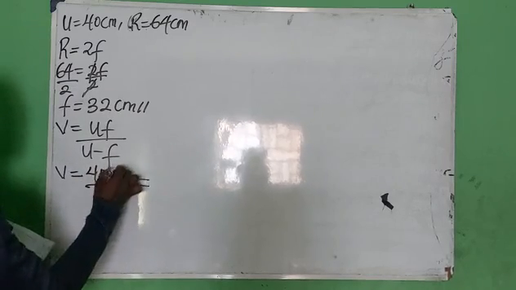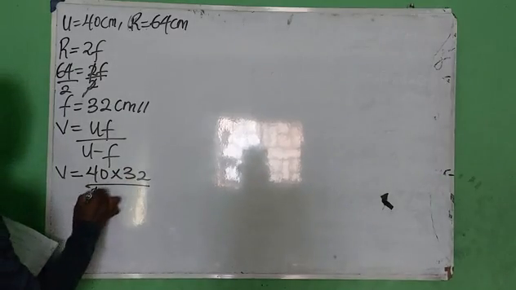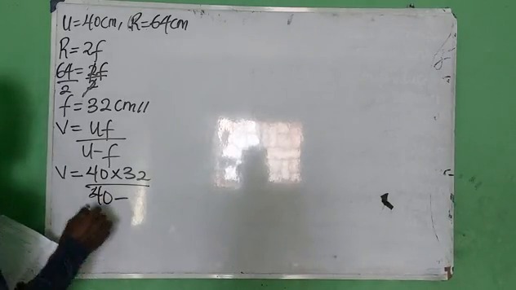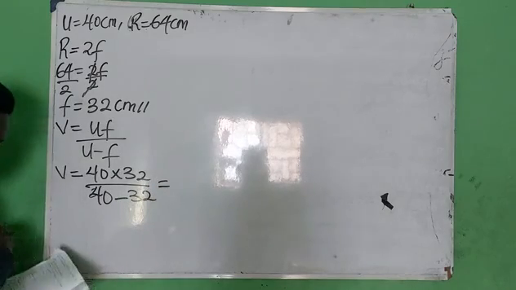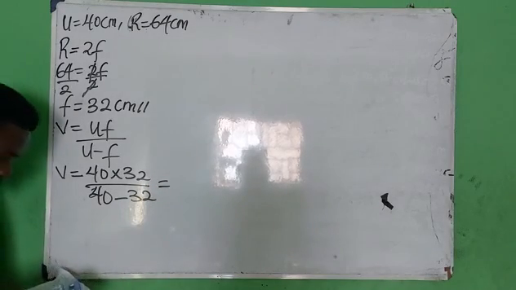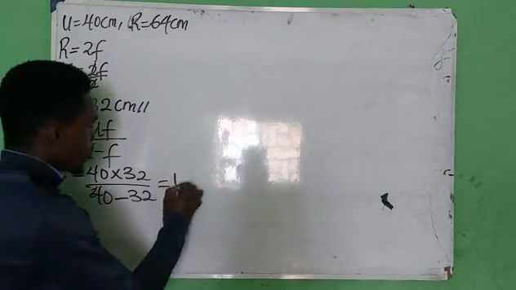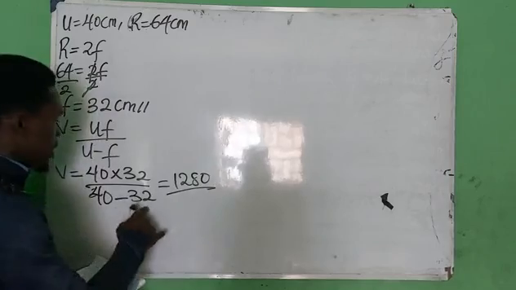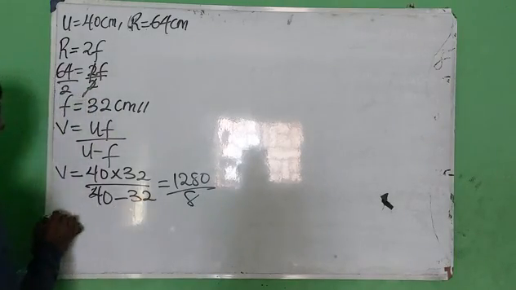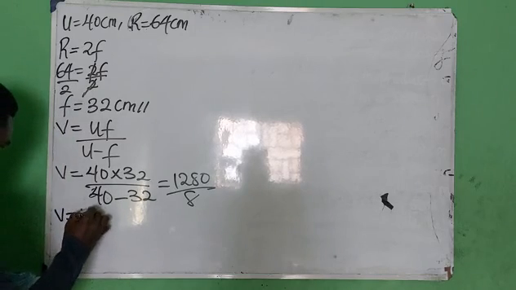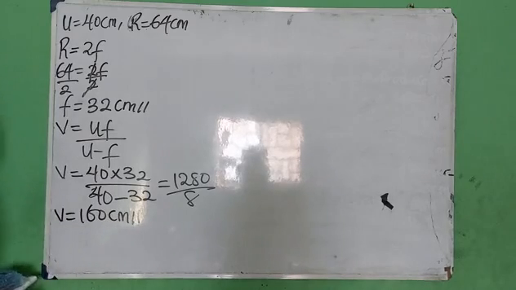Then 40 times 32, I'll have 1280 divided by 8. I'll have v becomes 160.